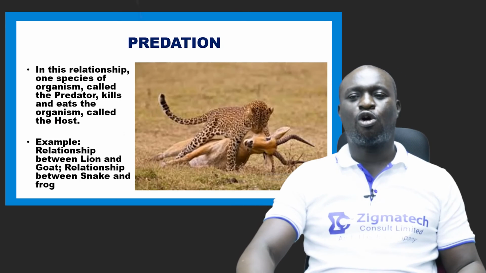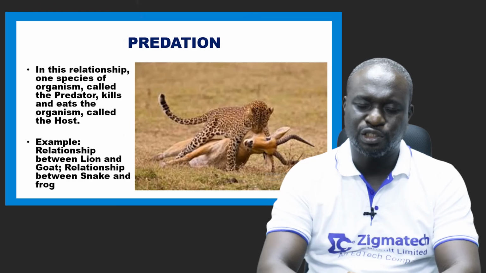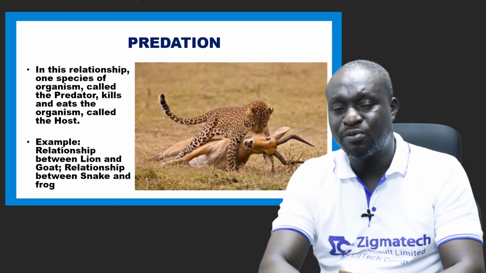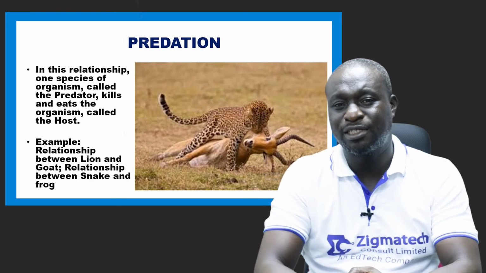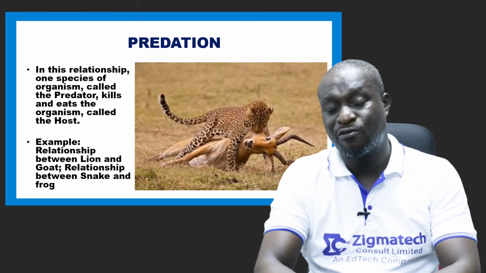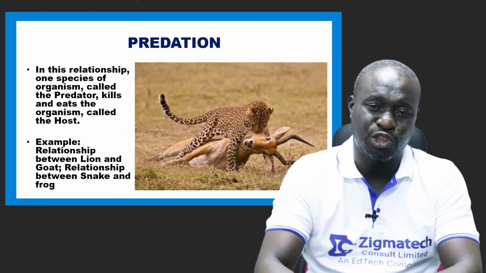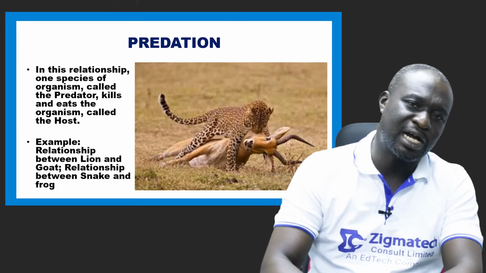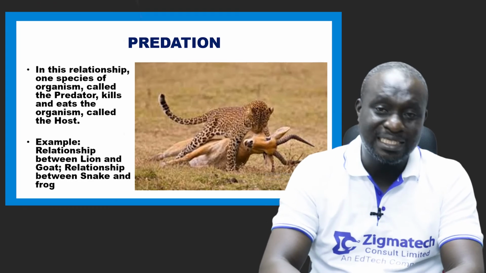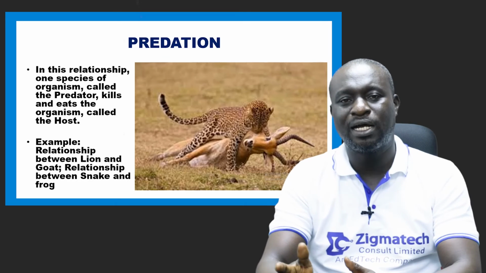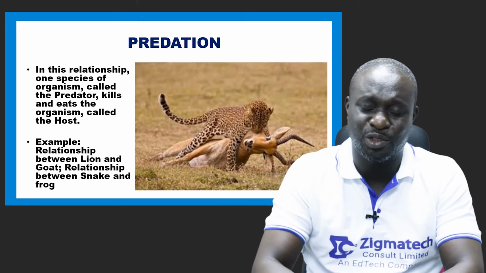The next mode of association is called predation. Now, predation is an interesting mode of association, or you can say ecological relationship, in which one organism kills another organism and eats it. So one kills and eats the other organism.